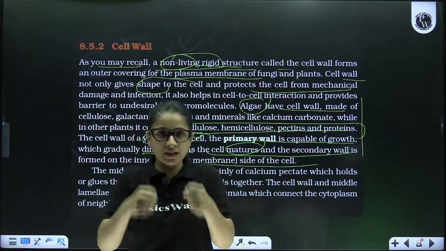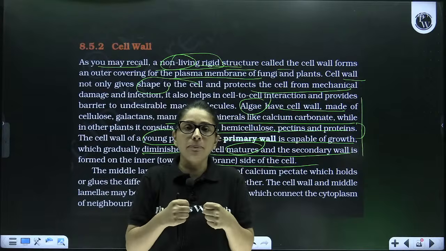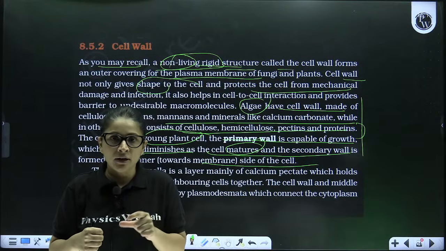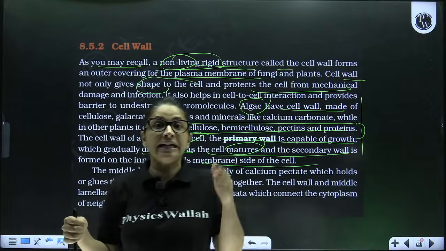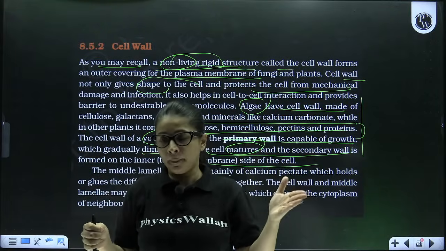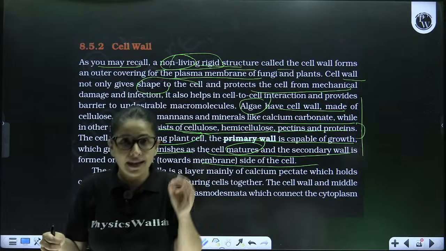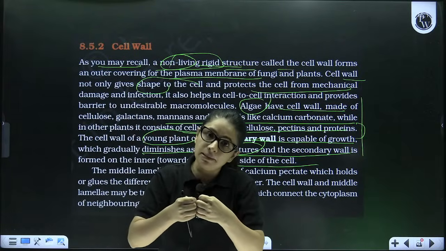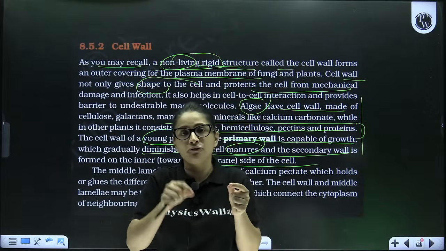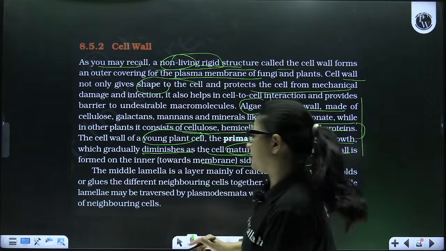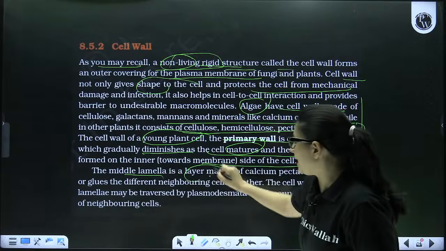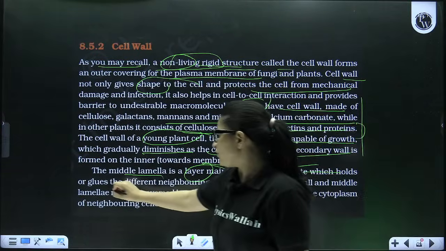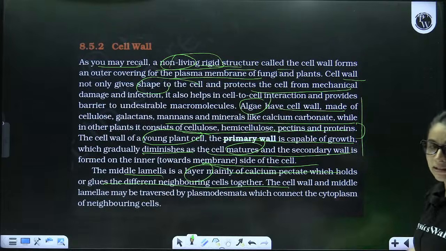So for stiffness, for that strength in the plant body, all the cells need to be connected. And for that connection, what is present between the two cells? It is the middle lamella. So middle lamella is actually the chemical which glues the two cells together like a cement, and it is majorly made up of calcium magnesium pectate. Its main function is to hold the two cells together.